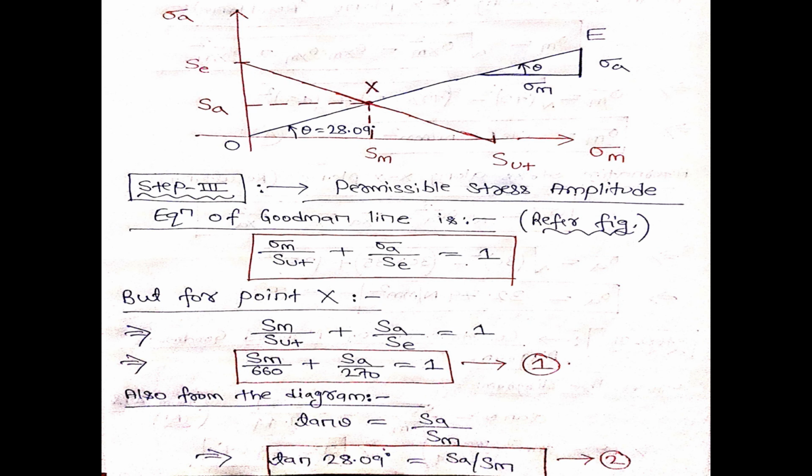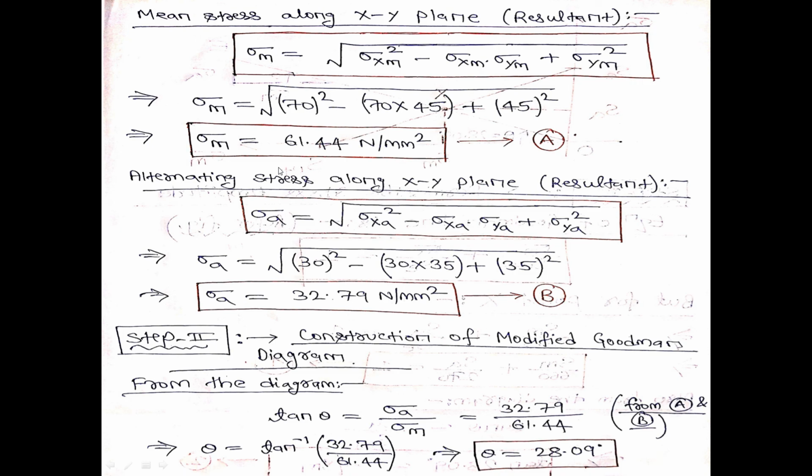Now that I have got theta, I know that in the modified Goodman diagram, the Goodman line is a straight line joining Se on the y-axis to Sut on the x-axis. In this diagram I will draw this straight line OE. I know the value of theta, 28.09 degree.